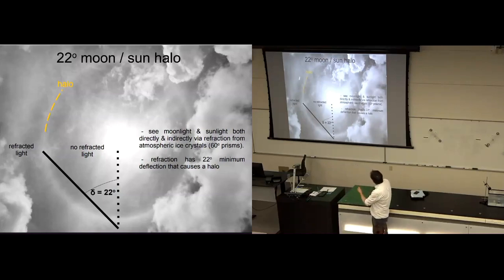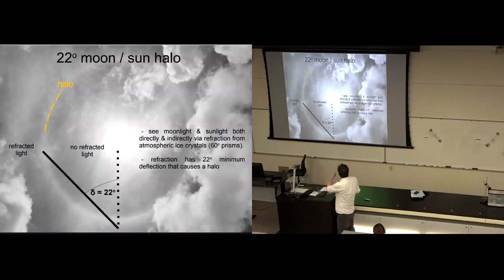It's not that bright, but it's quite clear. Here's the halo. You can see it most clearly downstairs here, this bright region. But there's a circular halo around the moon or the sun in the sky. That circular halo, where does it come from? Well, the sun or the moon here is where you're seeing the moonlight or sunlight directly. It's going straight into your eye.